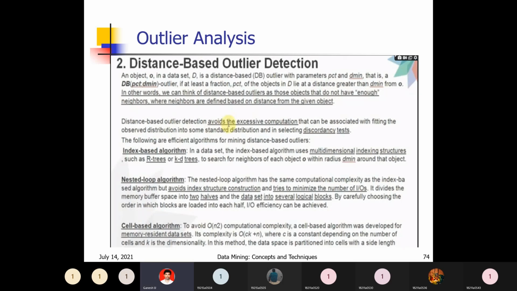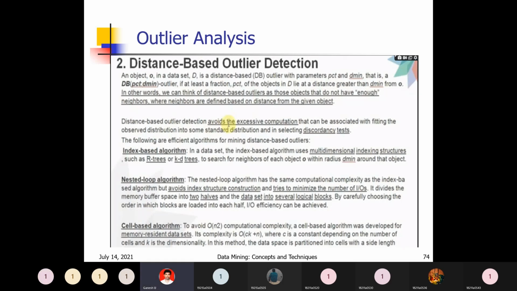It divides the memory buffer space into two halves, first half and second half, and the data set into several logical blocks, by carefully choosing the order in which blocks are loaded into each half.